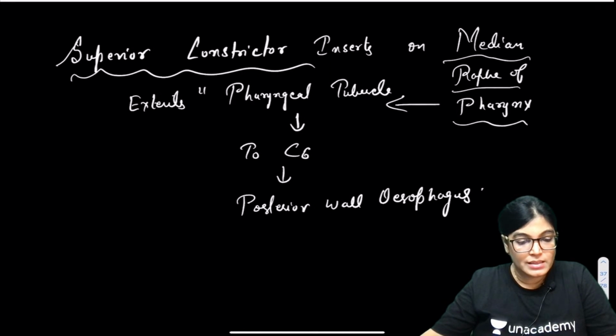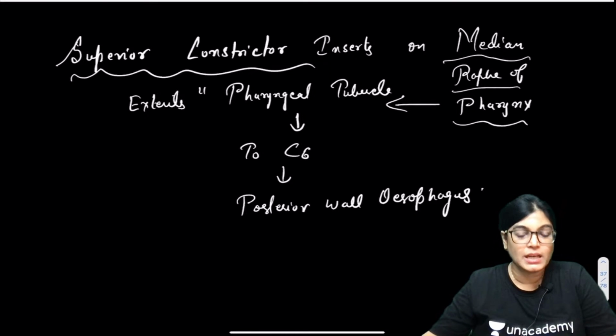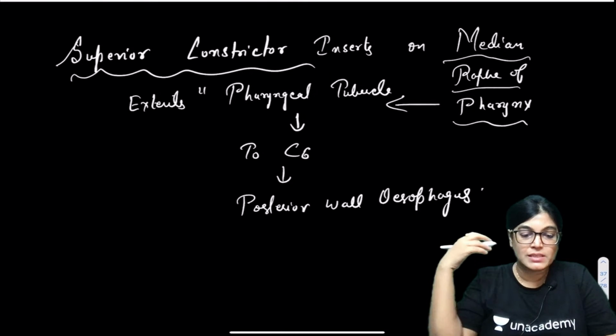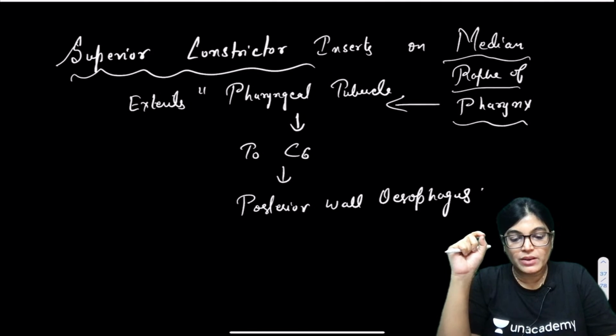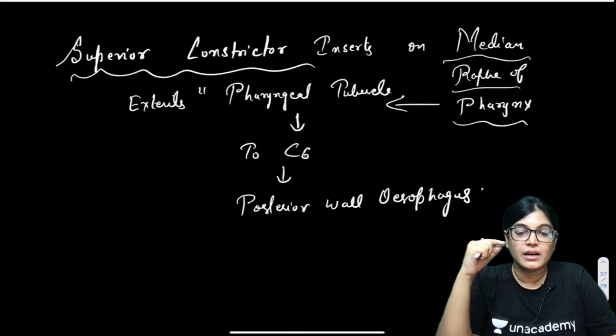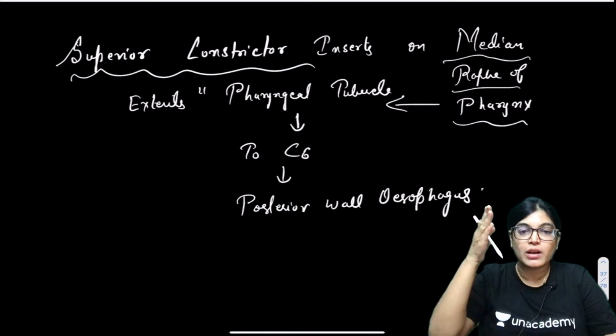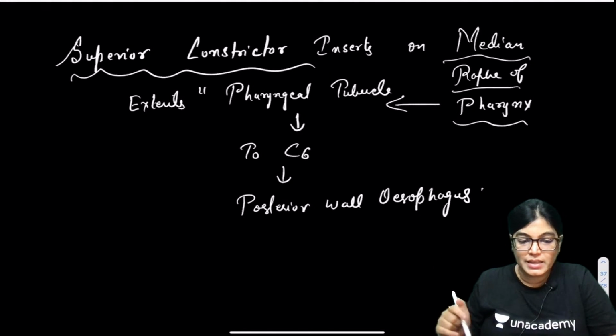Pterygomandibular raphe is the origin point. It's not the insertion point, Sam, it's the origin. The superior constrictor muscle's origin is from a raphe extending from the pterygoid hamulus and the mandibular structure. This raphe gives origin to the superior constrictor muscle. When we talk about insertion, it is into the median fibrous raphe of the pharynx. So they are different structures. If you want, I can tell you about its origin and insertion also.